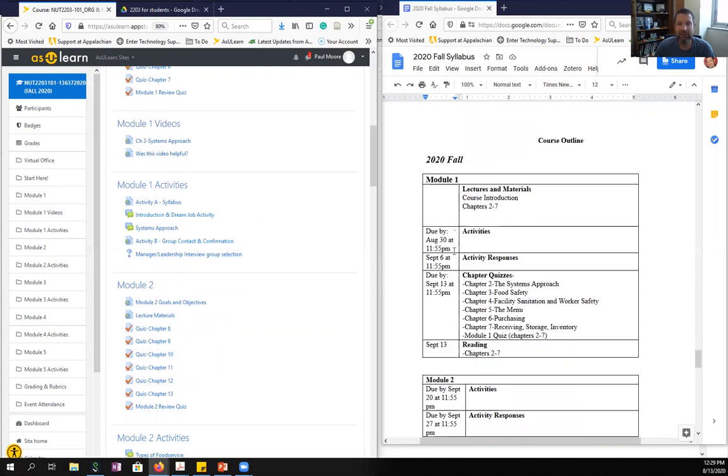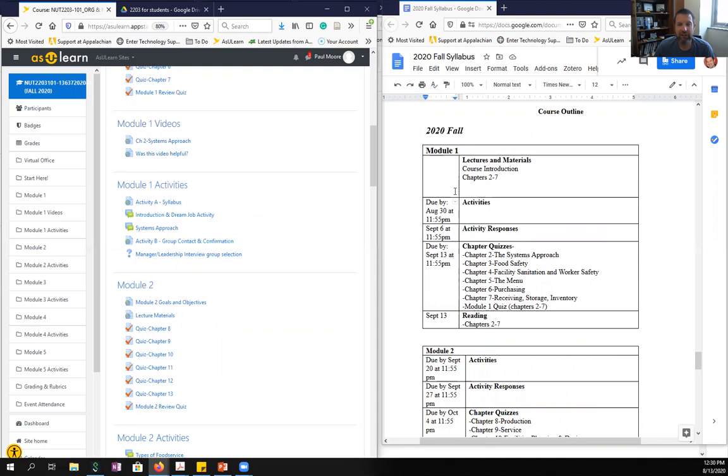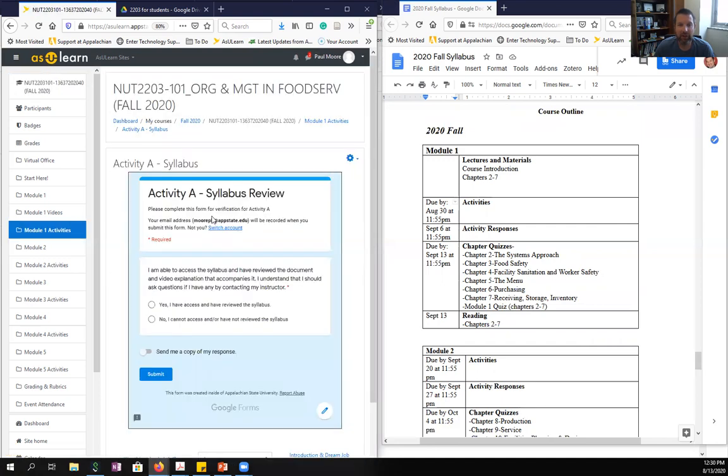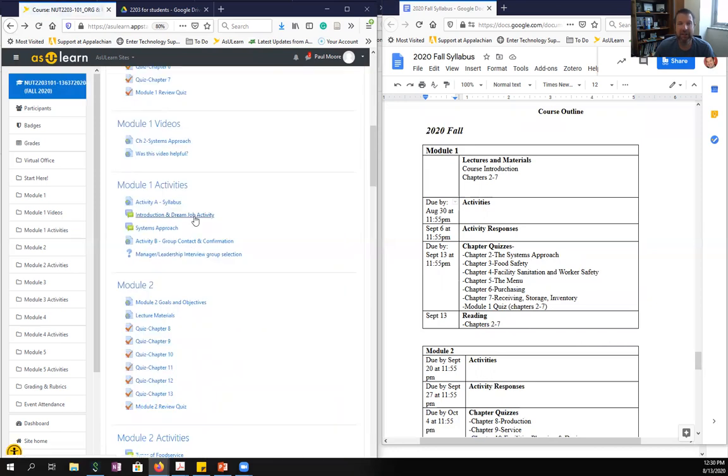Let me scroll back to the syllabus right here. If we take a look at this again, for activities, your initial post for each of these activities is due by August the 30th at 11:55 p.m. These are this group of activities over here on this side. Activity A is the syllabus activity. You can pull that up, and what this is saying is that you were able to access the syllabus and that you have reviewed it. So you can just click right in there and submit it, and that will count for activity A.